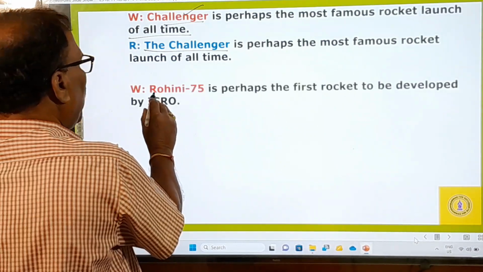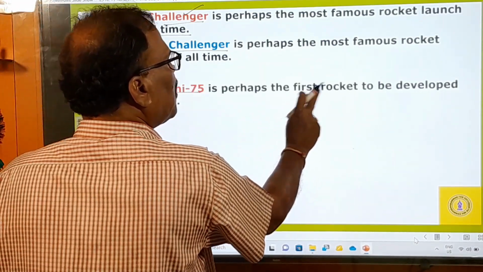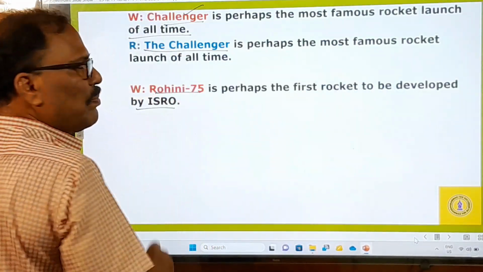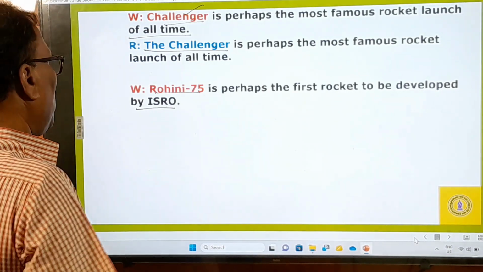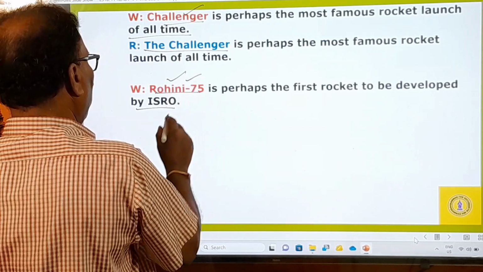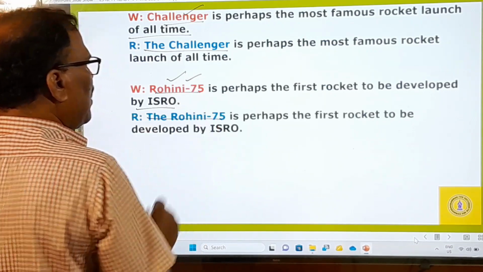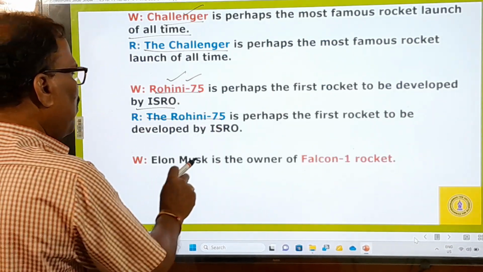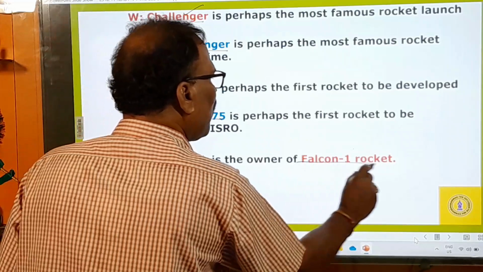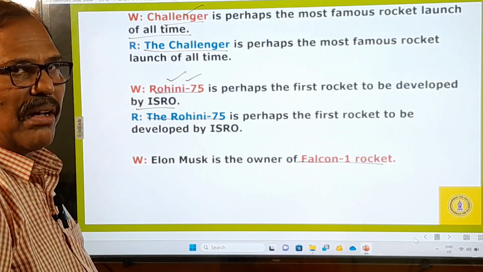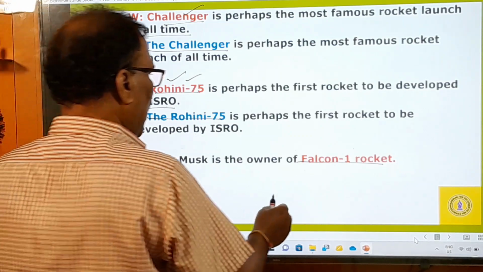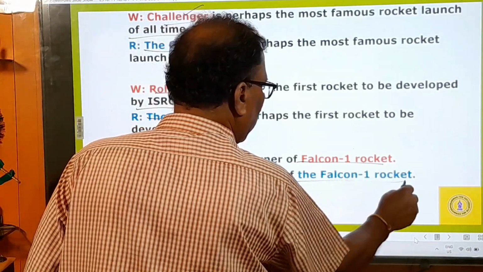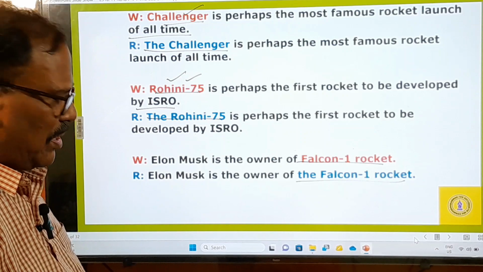And then comes Rohini 75, perhaps the first rocket to be developed by ISRO. So simply Rohini 75 you should not say, you have to say the Rohini 75. And then comes Elon Musk is the owner of the Falcon 1 rocket. That is his own rocket. He is the owner of that rocket, and that's why you can say the Falcon 1 rocket.